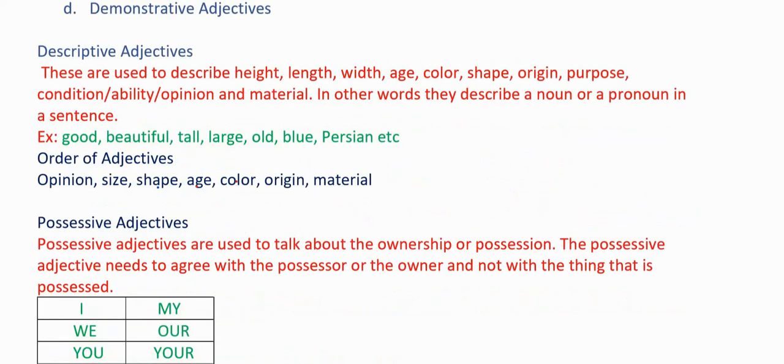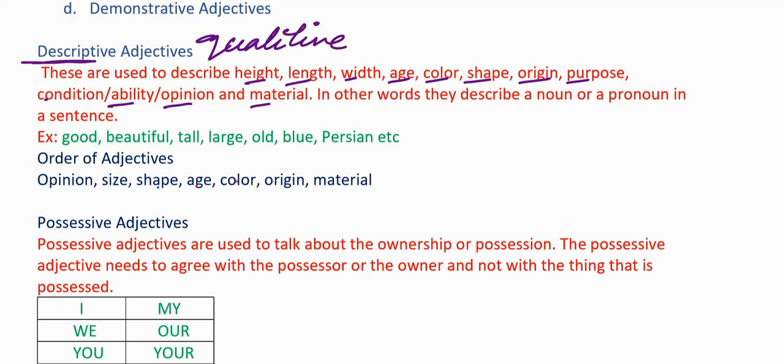The first category of adjectives are descriptive adjectives. Descriptive means something which describes or something which gives us a description. Now, these adjectives are used to talk about the qualities such as height, length, width, age, color, shape, origin, purpose, condition, ability, opinion, and material. As these adjectives talk about the various qualities, these are also called as qualitative adjectives.